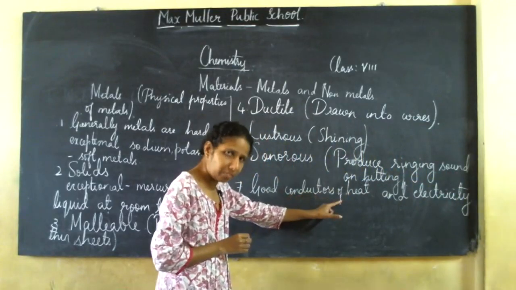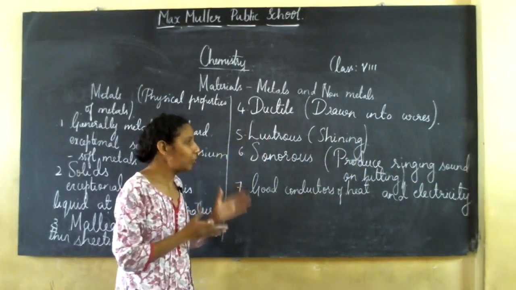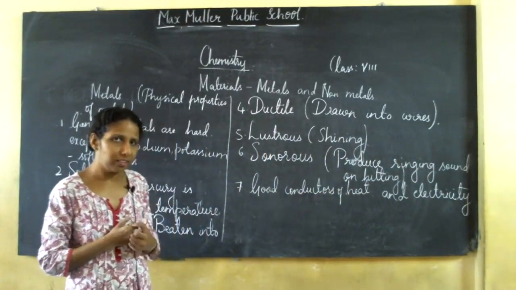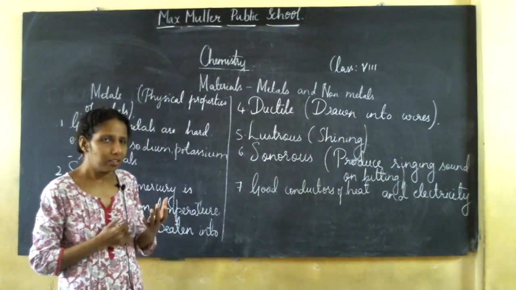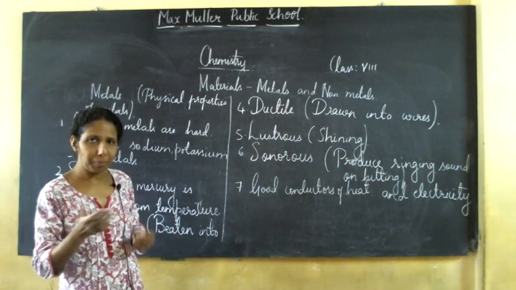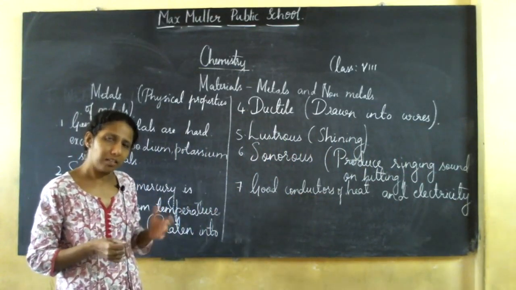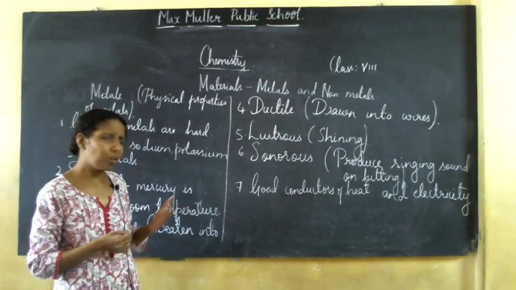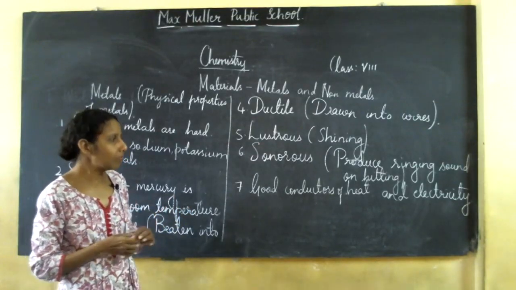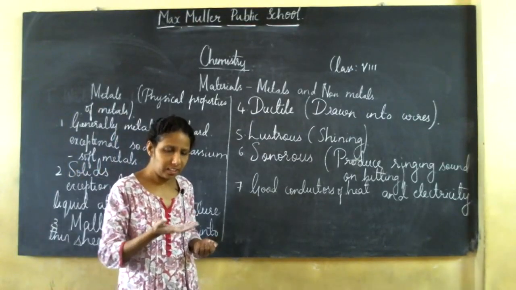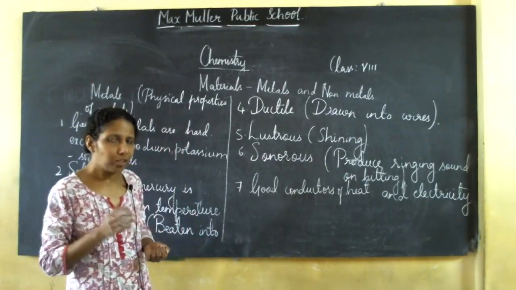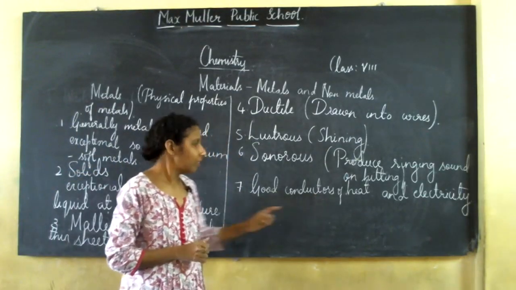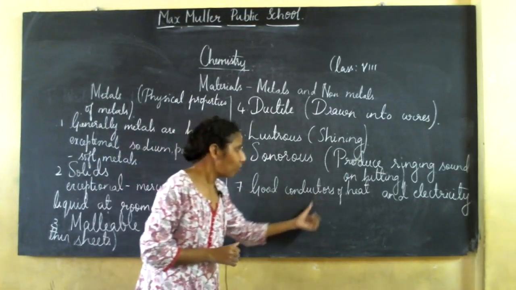Good conductors of heat means they allow heat to pass through them. For example, we cook food in aluminium utensils, stainless steel, or copper. If you touch the utensils after heating, you feel hot. Why? Because they allow heat to pass through them. So we say metals are good conductors of heat.